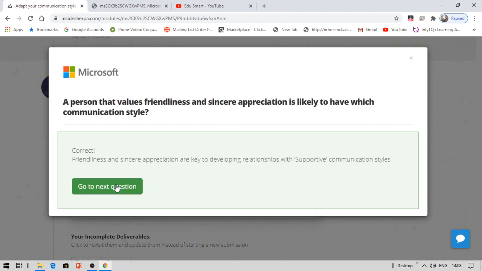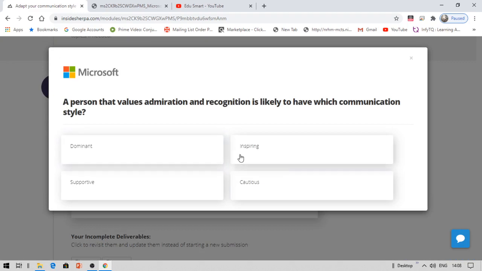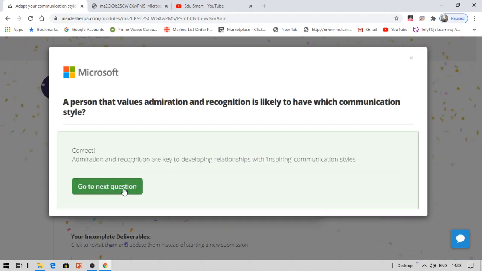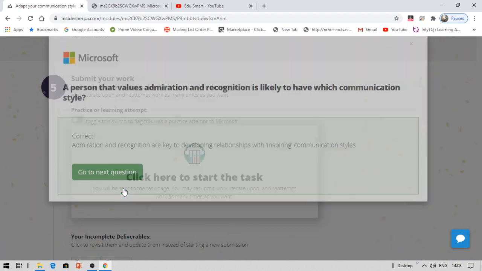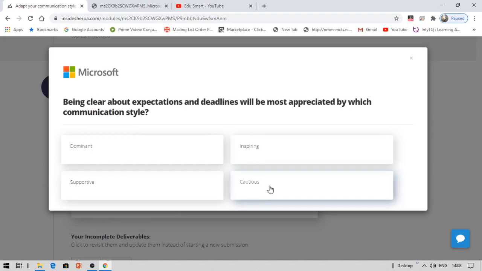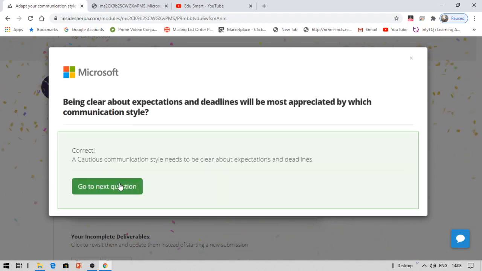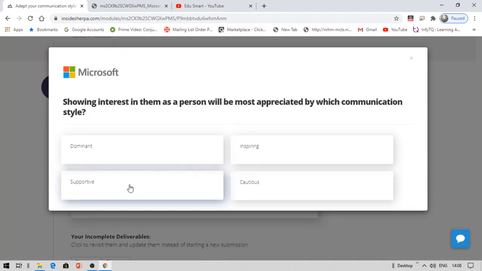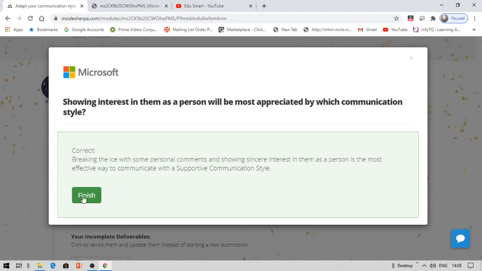Coming to the 12th question, answer is 2, which is inspiring. 13th question answer is 4, cautious. The final question answer is 3. So this is how you will finish.